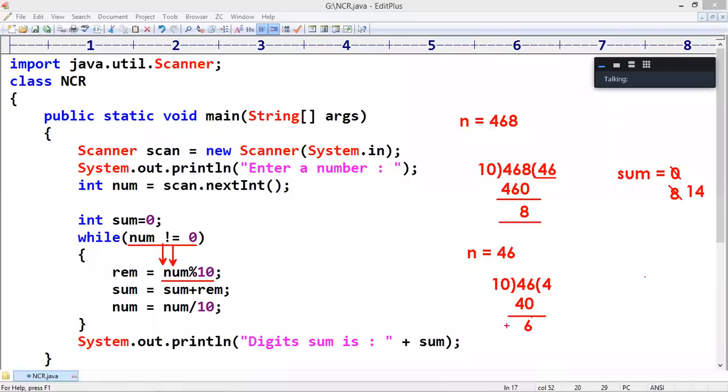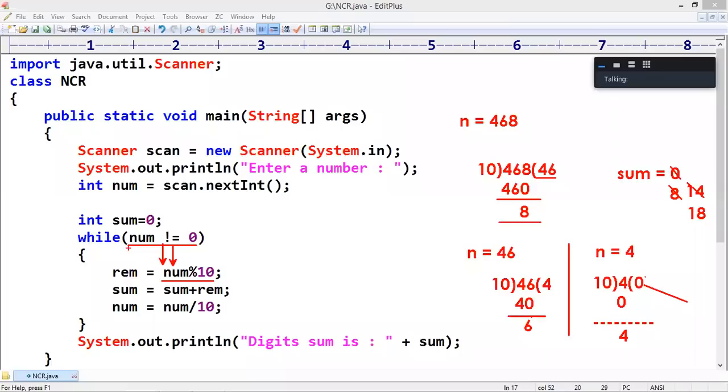Next, the n value becomes 4. Now the same mod 10 operation is performed. It's not divisible, 0 times, so the remainder will come as usual, 4. That 4 will be added to this 14. So 4 plus 14 gives 18. Okay, so that 18. Next time the n value becomes 0.